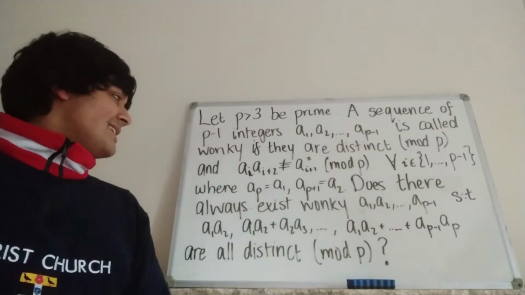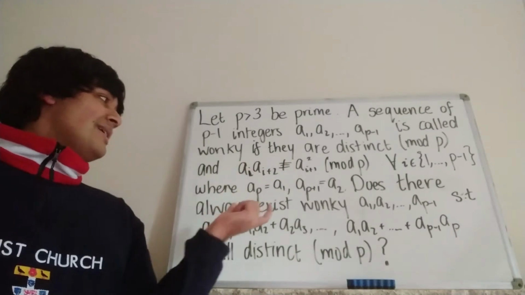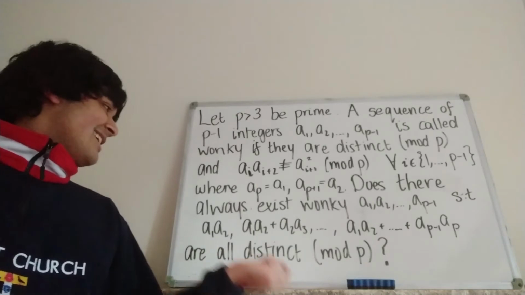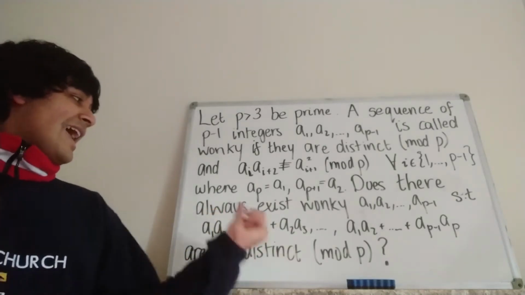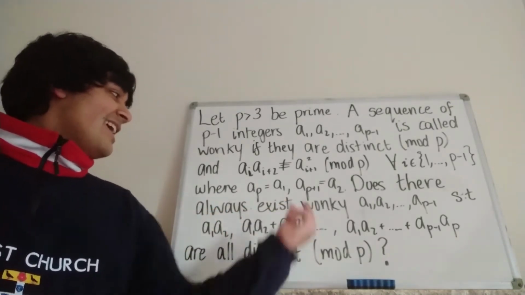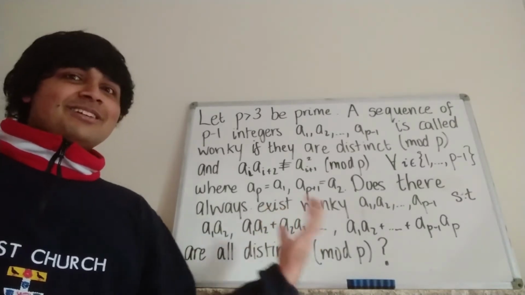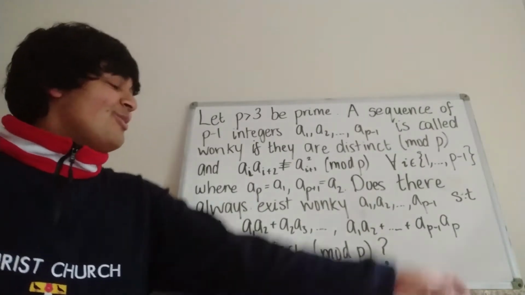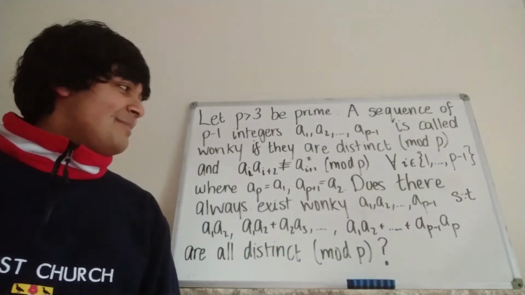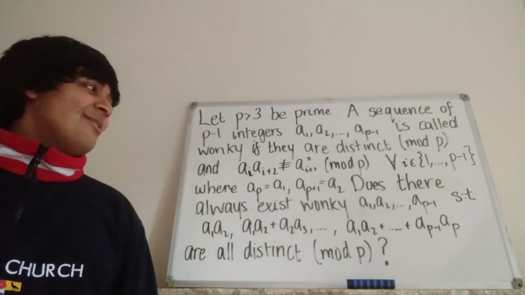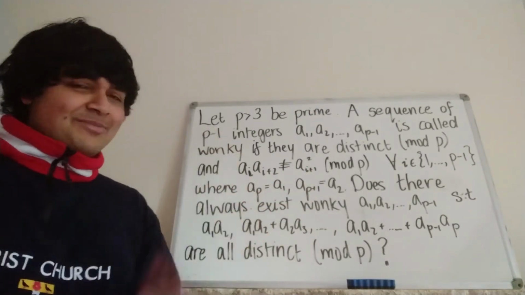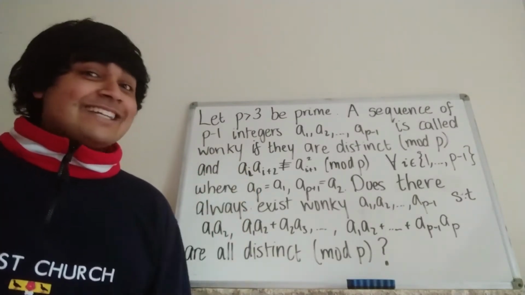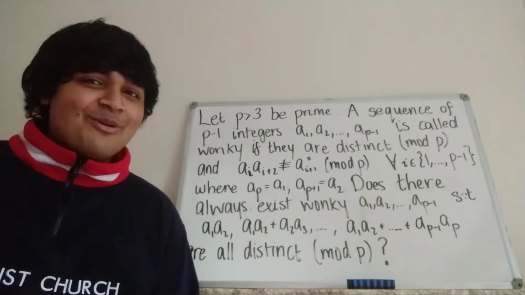We want to know, does there always exist wonky integers a1, a2, all the way up to ap minus 1, such that a1 times a2, a1 times a2 plus a2 times a3, a1 times a2 plus a2 times a3 plus a3 times a4, and so on, all the way up to a1 a2 plus dot dot dot, all the way plus ap minus 1 times ap, all of these are distinct mod p. Okay, so if this was a bit of a mouthful, pause the video and have a go at reading the problem again, then have a go at attacking the problem, and join me in just a second and I'll go over a solution.